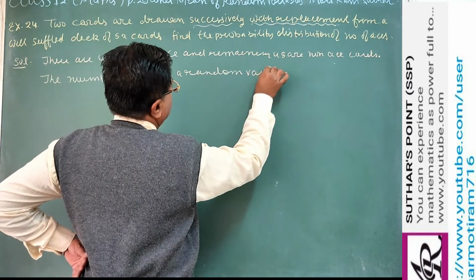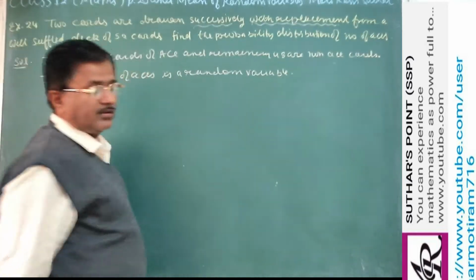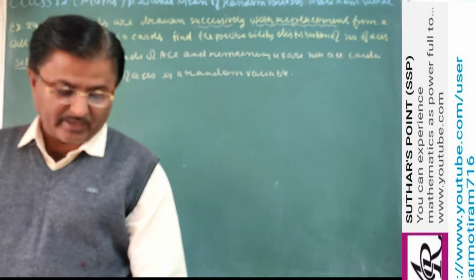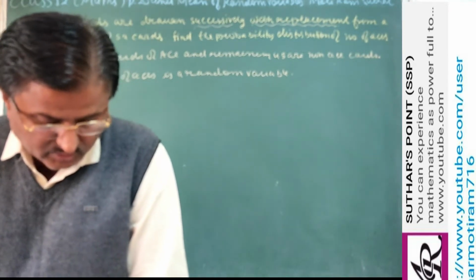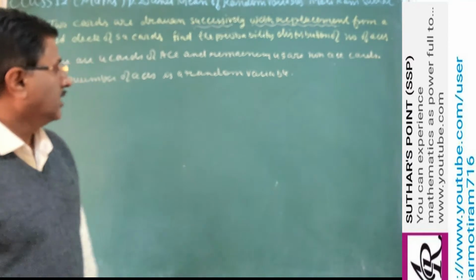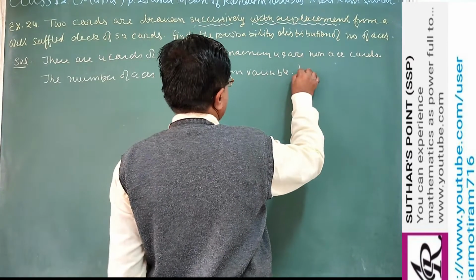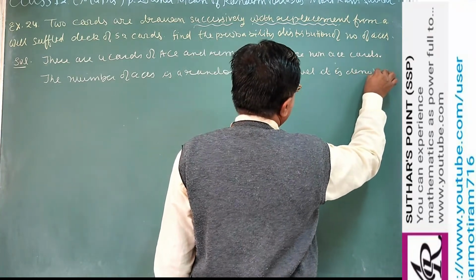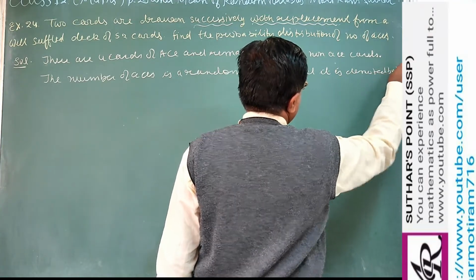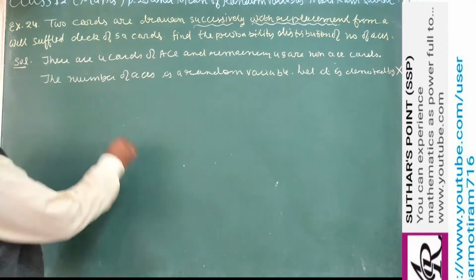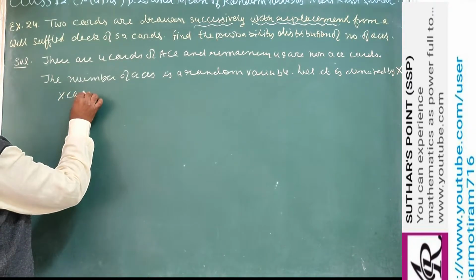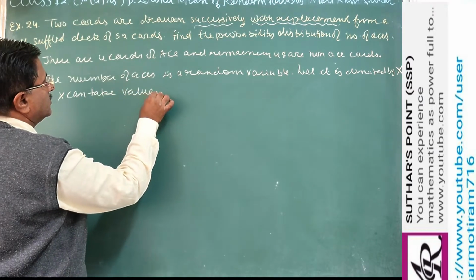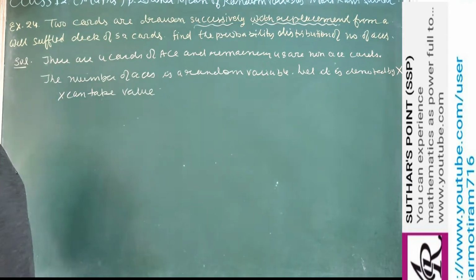We are taking this as a random variable. Here X is the number of aces. How many aces we are getting in 2 draws, that is known as X. Clear? And let it be denoted by capital X. So X can take values. So how do we find the value of X?